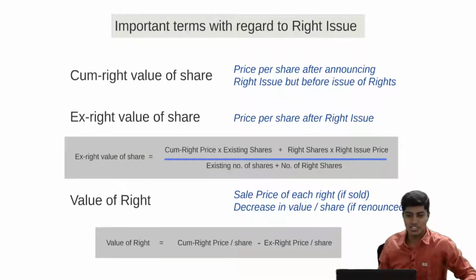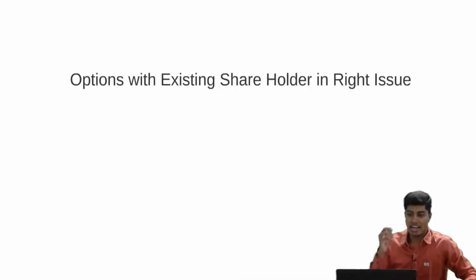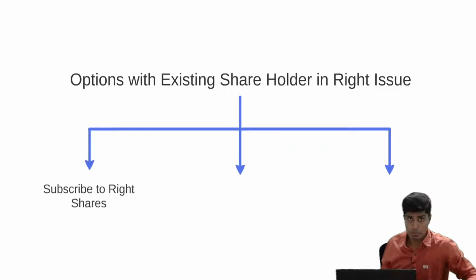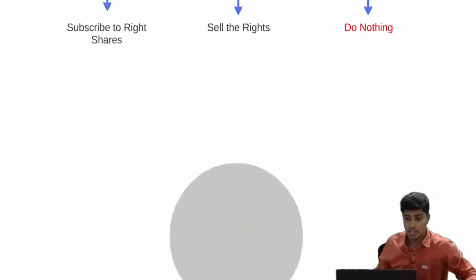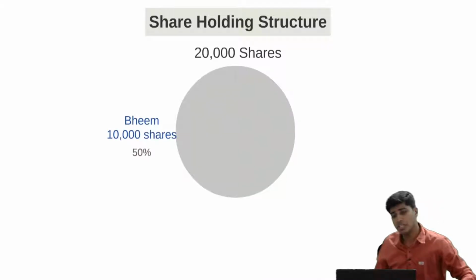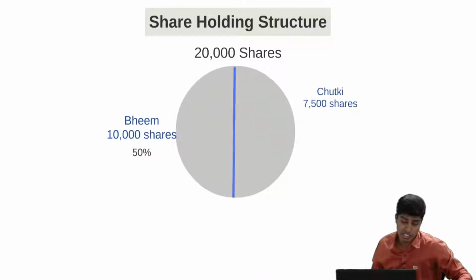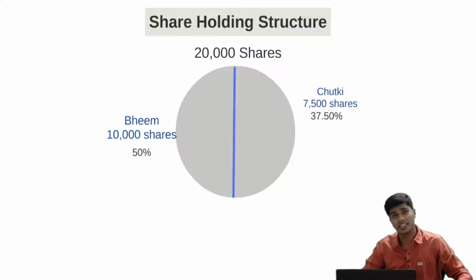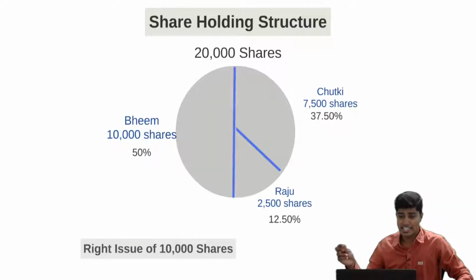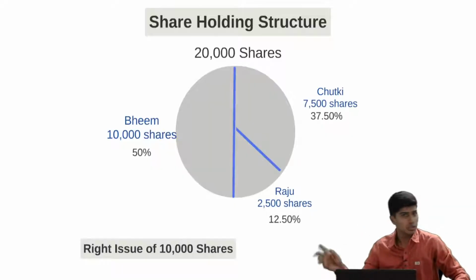Let us understand this with the help of an example. Like I told, options with the existing shareholders are 3. Number 1, subscribe to right shares. Number 2, sell the rights. Number 3, do nothing. Let us take an example where same thing, 20,000 shares are there. Beam holds 10,000 shares, which is 50%. Chutki holds 7,500, that is 37.5%. And Raju holds 2,500 shares, which is 12.5%. Let us take a case where right issues of 10,000, same to same.